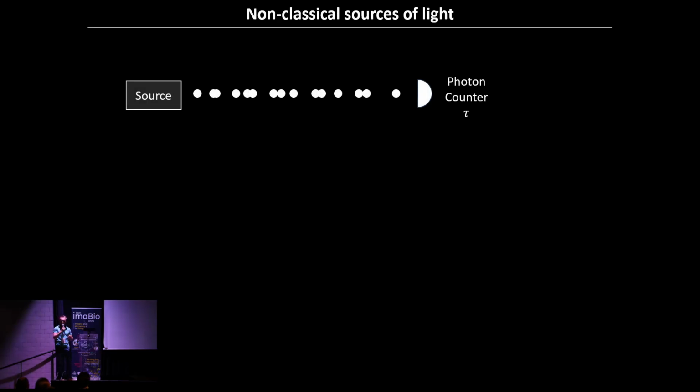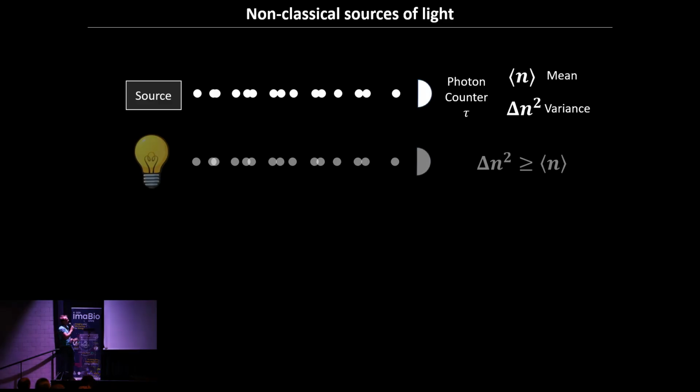So maybe I should clarify a bit what I mean by that. If you take this very simple experiment, you have a source and you have a photon counter that is a perfect photon counter that can measure the number of photons during a very, very short time. At the end, you can measure the mean photon number, and you can also measure the variance, okay? So you make many measurements, you have an average, and also you fluctuate because the measurement is quantized.